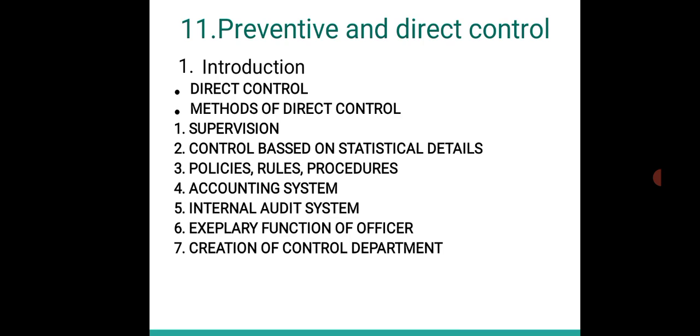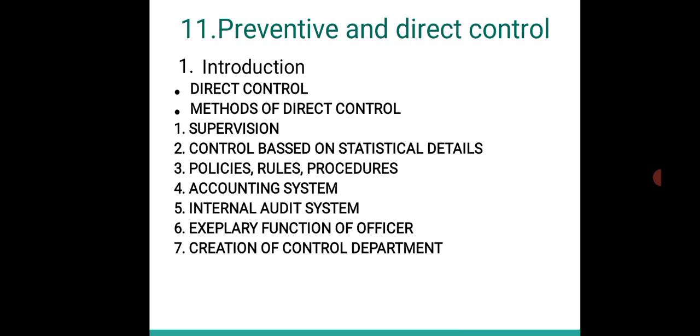Next comes the accounting system. By maintaining different kinds of accounts, control, as we have seen earlier, right? Control on the expenses is possible by maintaining different accounting registers, or maybe a cash register. Cash control can also be maintained, and by comparing the stock with the stock register, again control can be placed on the stock. So like this, the accounting system also helps to have direct control.